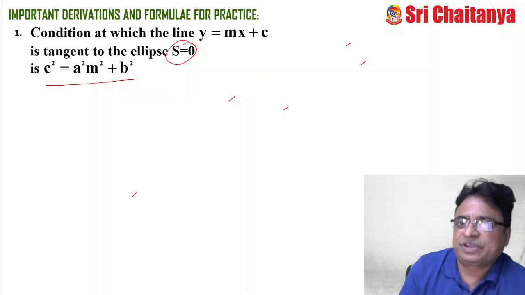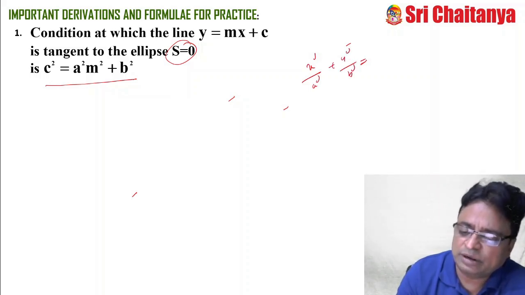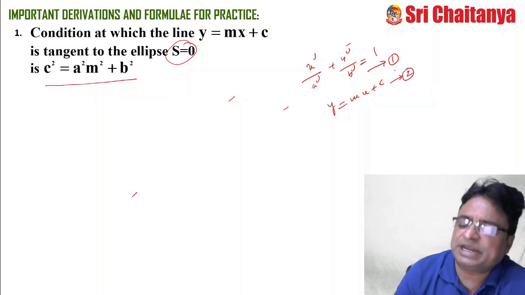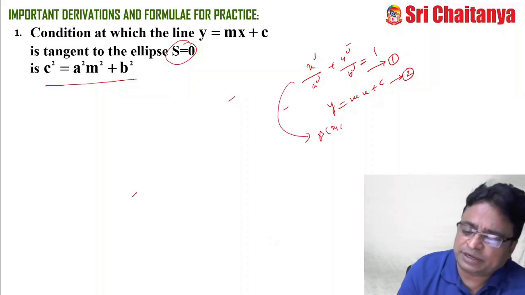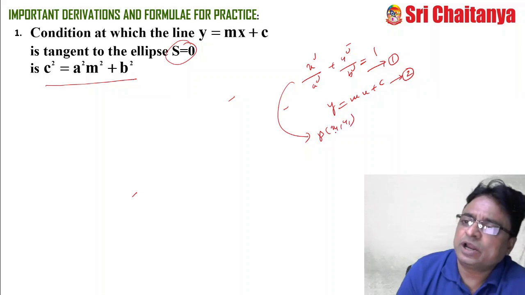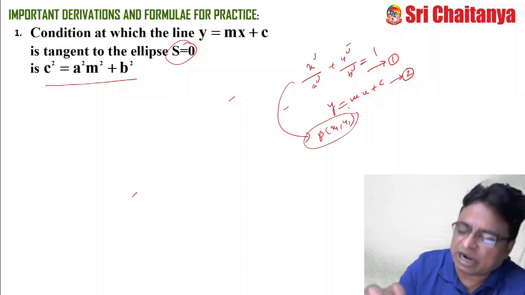Say my friends, this is my x square by a square plus y square by b square equal to 1. This is my equation of the ellipse. And y equal to mx plus c. This is my line. Now I want to find the condition for the tangent. Before that, suppose (x1, y1) be any point on the ellipse. Now I would like to find the equation of the tangent at (x1, y1). I want to find it.